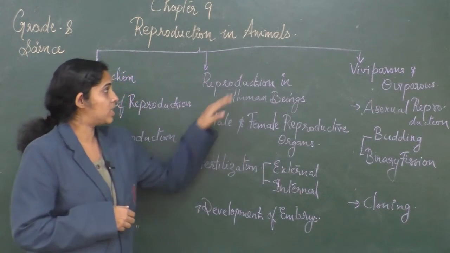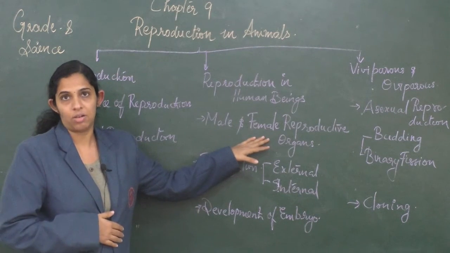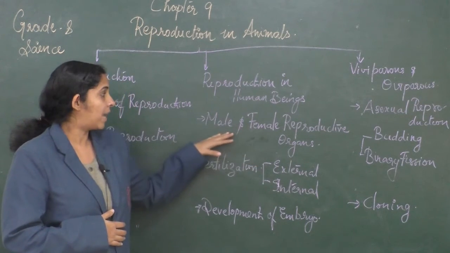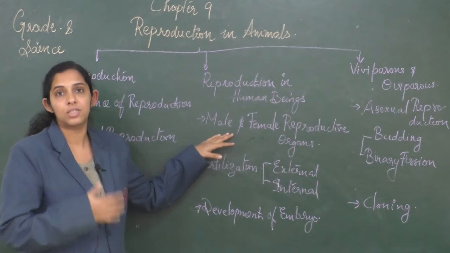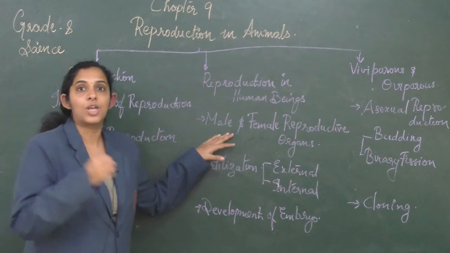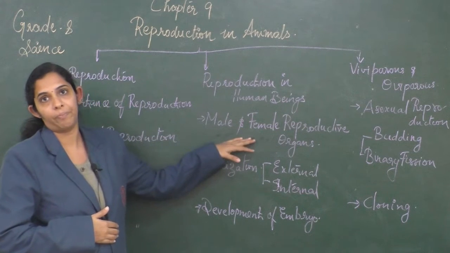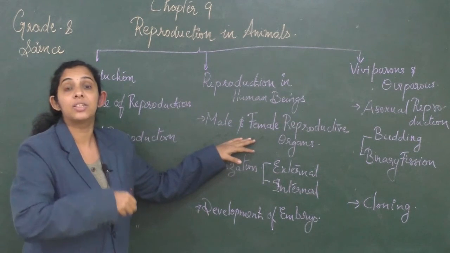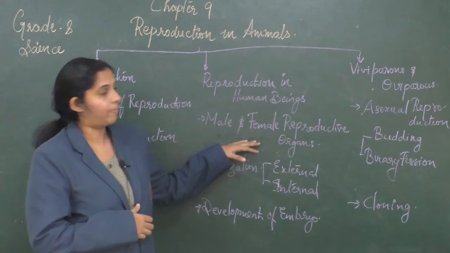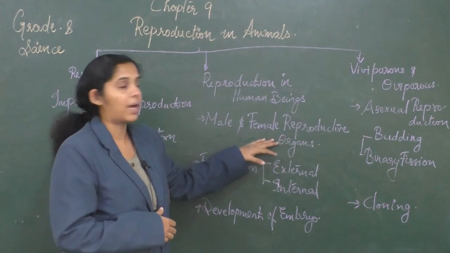In the first part of the topic, we have seen in detail the different reproductive organs, or the different parts of the reproductive organ of a male and female. The male reproductive organ consists of a pair of testes where the sperm is produced. The sperm is carried to the urethra by the sperm duct. So the sperm gets released from the lowermost part of the male reproductive organ, that is the penis.